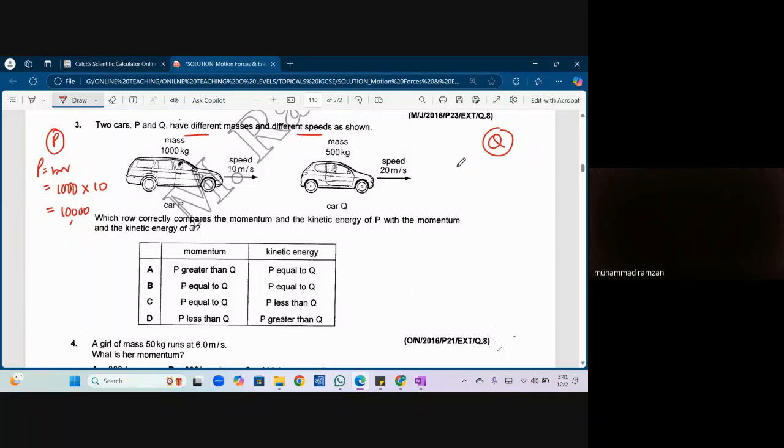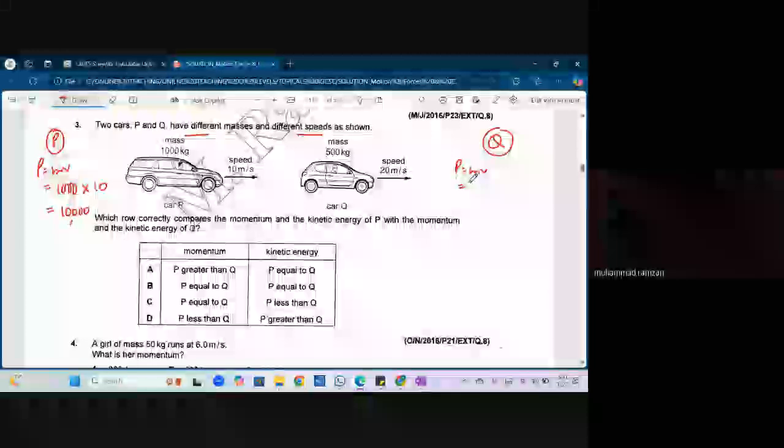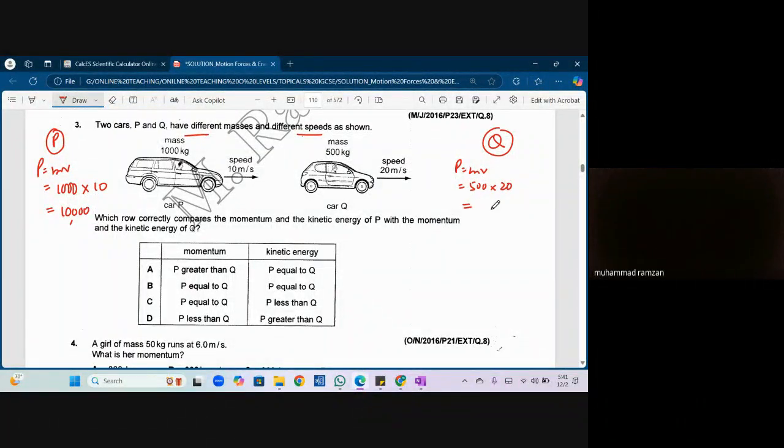What about Q? इसका जो momentum है, this is equal to what? 500 times 20. Can I say it is 10,000 again? So momentum दोनों का क्या है? P equals what? Q. What about kinetic energy? So kinetic energy is equal to 1 by 2 mass की value है 1000 और velocity है this square. हमने kinetic energy का formula किया. Kinetic energy का formula next chapter के अंदर है because there are questions, so we are going to do them right now. So what it is? 50,000. What is the unit for energy? Joule. You haven't read it with me, but this is how we are going to do this.